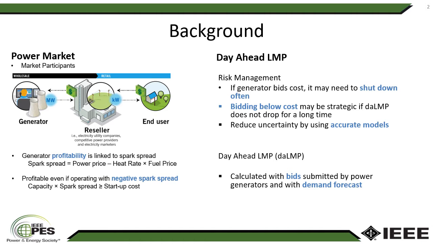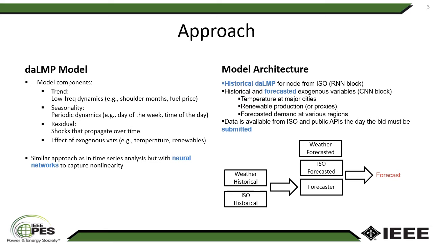One way to assist power generators in this task is by reducing the uncertainty that they have when they make these decisions, by providing them with better models to predict what the energy price is going to be. And in this particular market, we're focusing on day-ahead LMP, which is calculated with the aggregate of all of the bids that are submitted by power generators and the ISO's demand forecast.